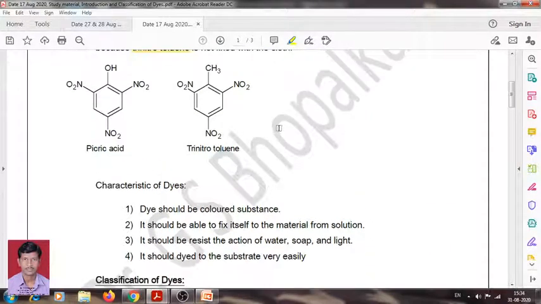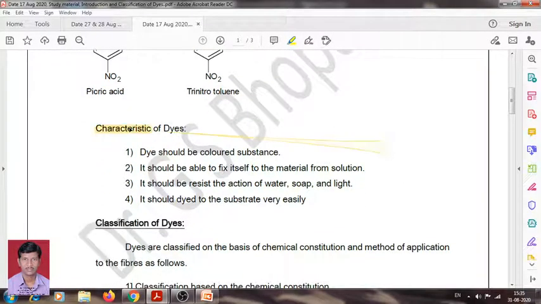Now when we talk about dye, it should have some specific characteristics. What are the characteristics? The dye should be a colored substance. This is the special characteristic of dye. If the compound is colored in nature and has the ability to fix with fabrics, materials or cloths, then that compound is considered a dye. Therefore, dye should be a colored substance.